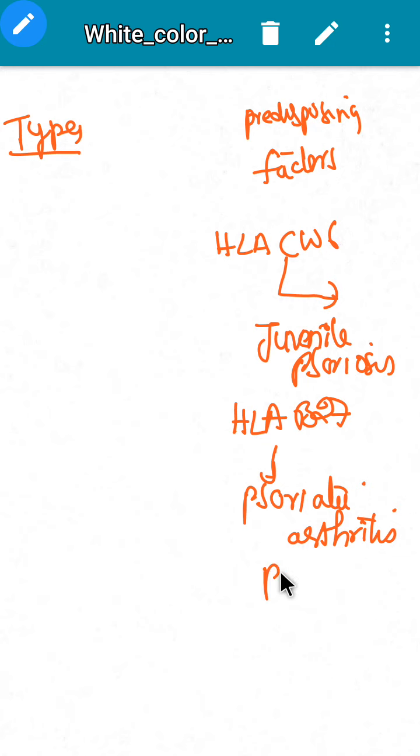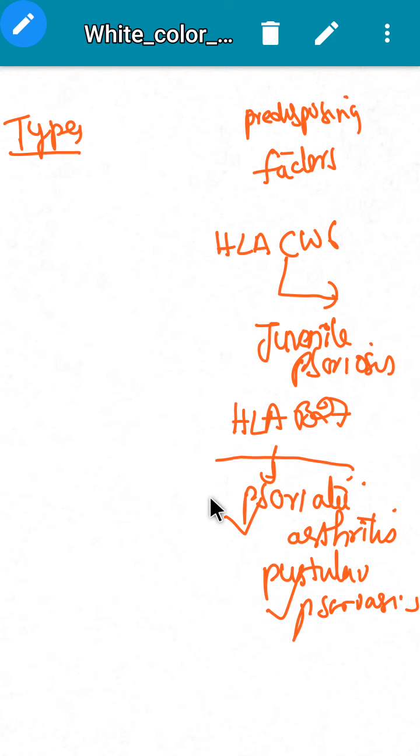or pustular psoriasis. Okay, HLA-B27 predisposes to two types of psoriasis. One is psoriatic arthritis and the other is pustular psoriasis. Actually, these are complications of psoriasis. We will discuss this in a while, but remember, these are actually complications of psoriasis. Okay, this is about predisposing factors.